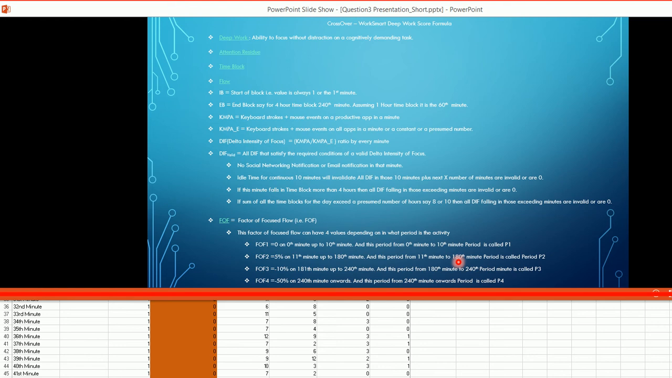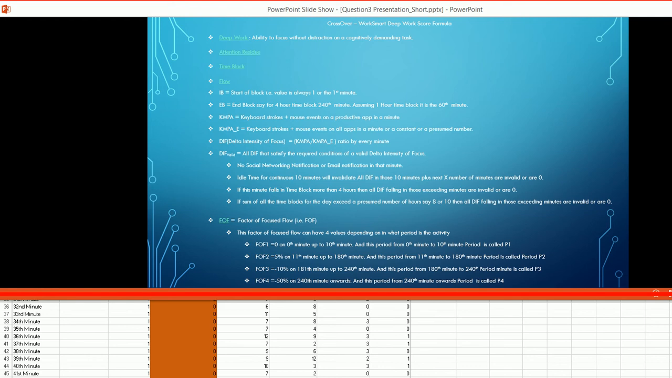It goes on increasing your deep work score up to, say, the 180th minute, and again this period can be anything you decide, like 2 hours, that is 120 minutes, or even 150 minutes, whatever you decide. Then FOF takes a third value. When the factor of focus flow starts descending, it also reduces your intensity of focus, that is your deep work score, from the 180th minute up to the 240th minute. This period we can just call P3. Again, this can be something different or the same.